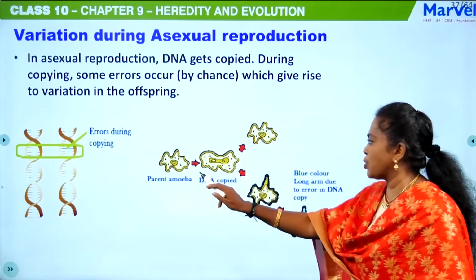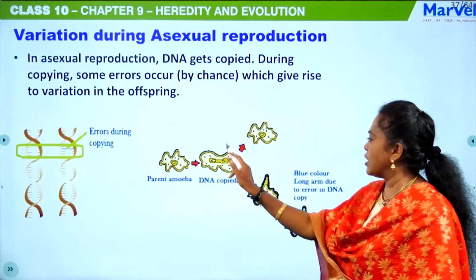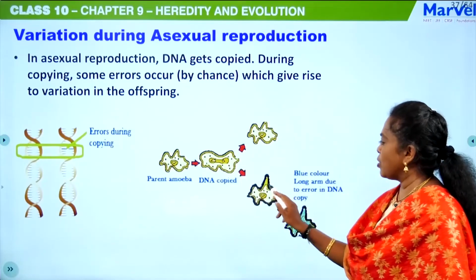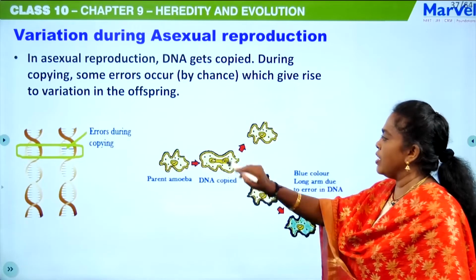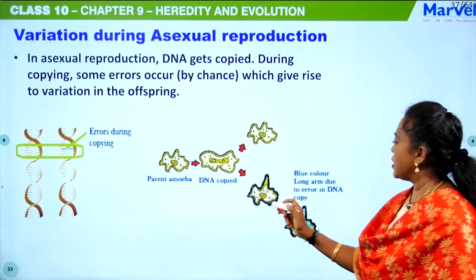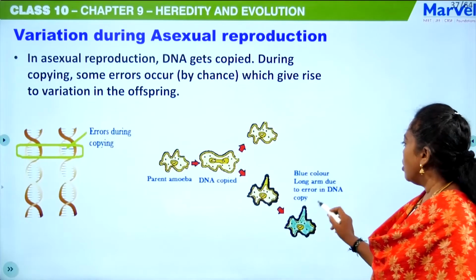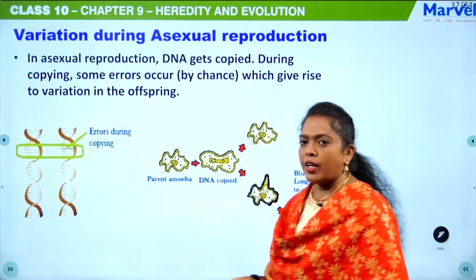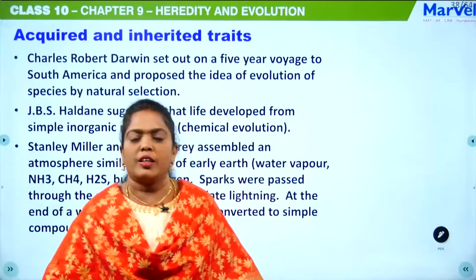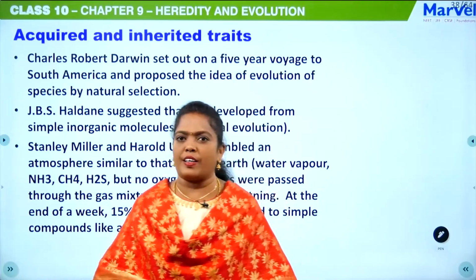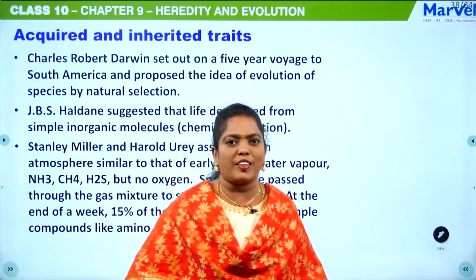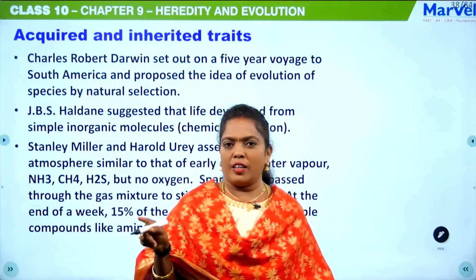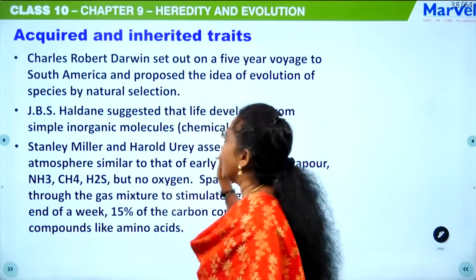So here you can see, students, actually it is asexual, isn't it? It is just fission. Binary fission, we are getting two organisms, but during the DNA copying there are some errors. Because of these errors we got blue color long arm. That is variations from asexual reproduction. Next, acquired and inherited traits. So what is an acquired trait? The trait which we acquire after birth. Inherited traits are because of the genes.